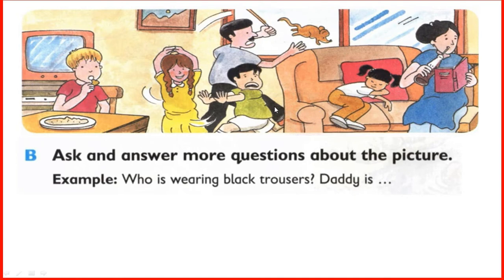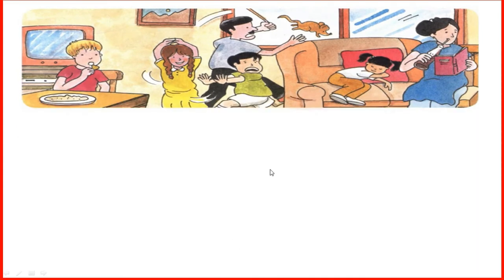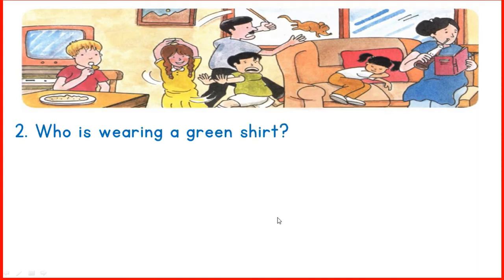Now, dear students, you have to make your own questions. Like for Tom, what question can you make? Who is wearing a red shirt? Yes. Who is wearing a red shirt? Tom is wearing a red shirt. Now you can make a question for Ali. Who is wearing a green shirt? This is Ali. Yes, Ali is wearing a green shirt.